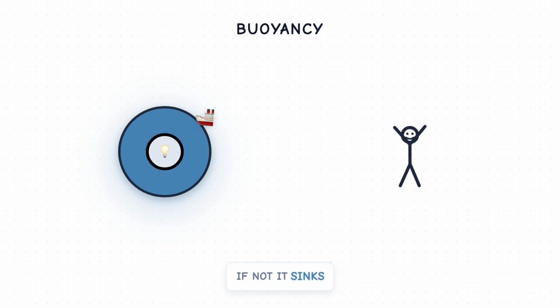If not, it sinks. This force makes everything from naval architecture to the flight of hot air balloons possible, and even helps fish control their depth in water. It literally provides the lift that defies gravity in fluid environments.